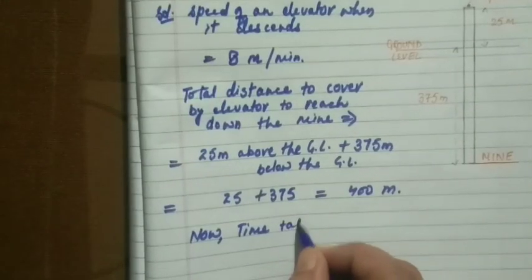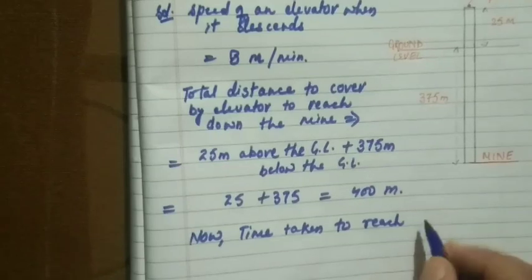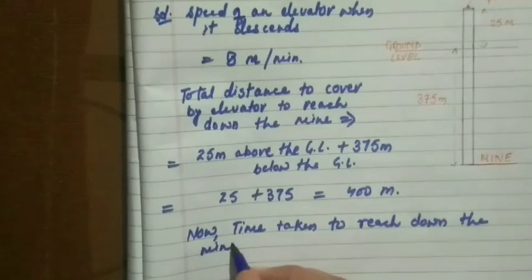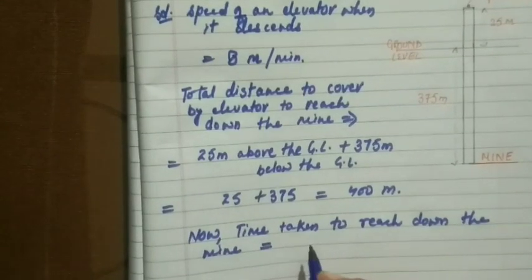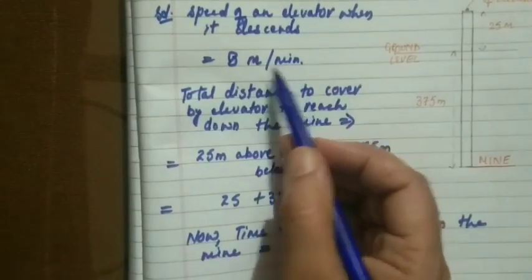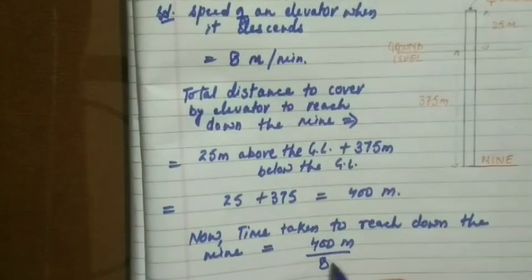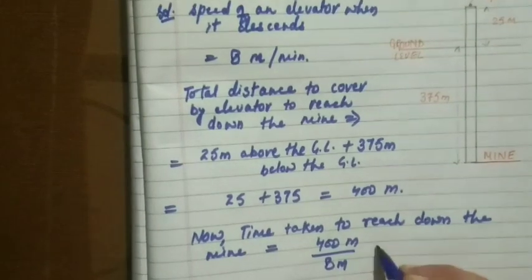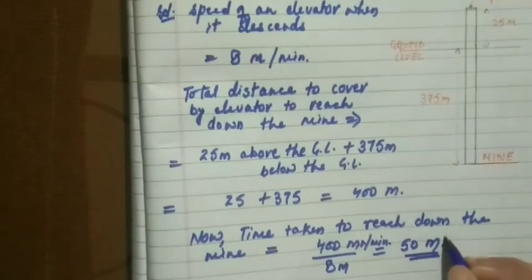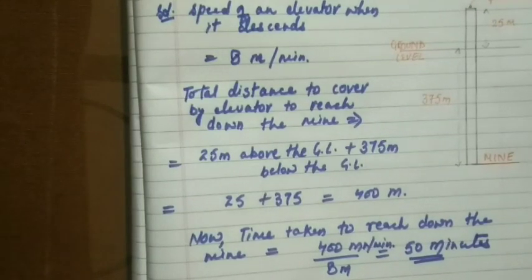Now the time taken to reach down the mine is equal to the total distance, which was 400 meters, divided by 8 meters per minute. So our answer will come to 50 minutes. So your answer is 50 minutes. Fine. So this was your solution.